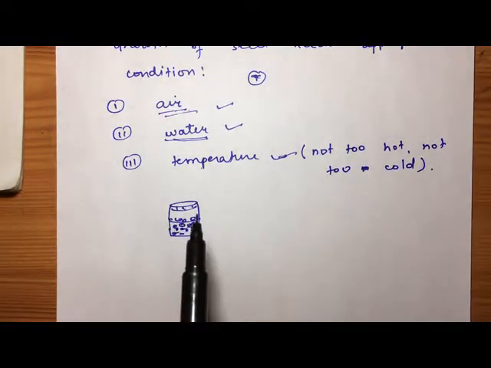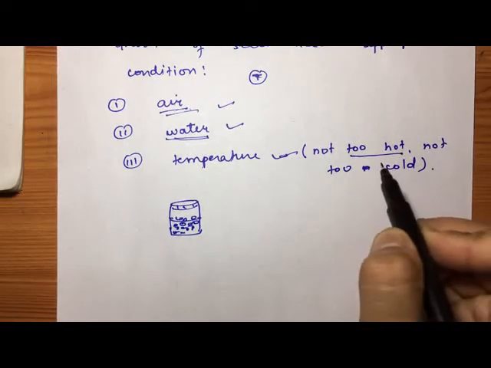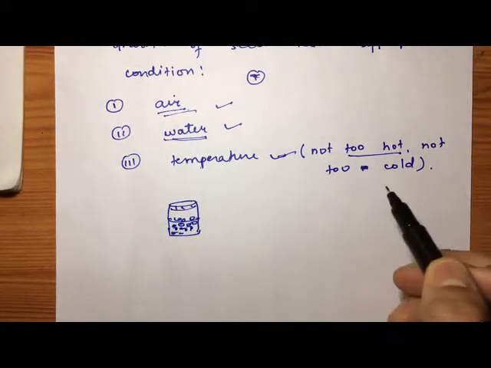And the third thing, temperature. If the temperature is too hot, then the seed won't grow. If the temperature is too cold, then the seed won't grow.